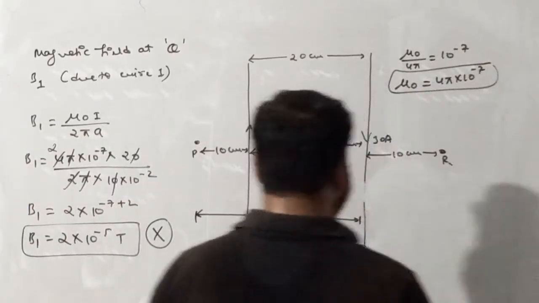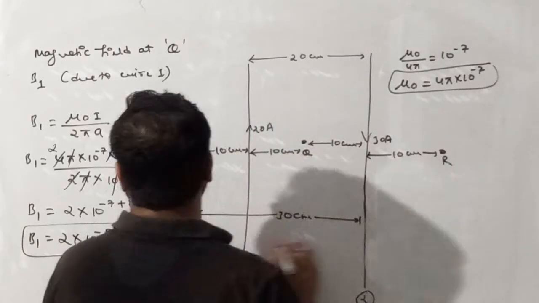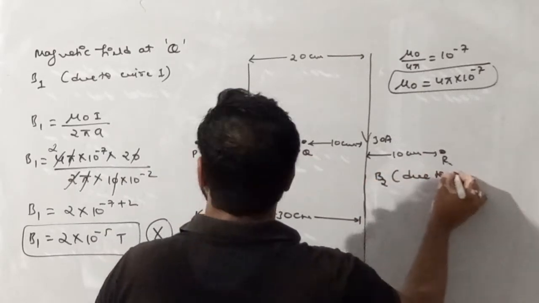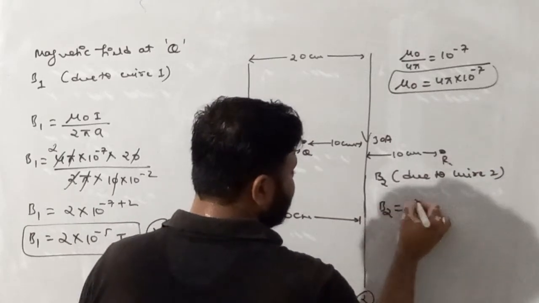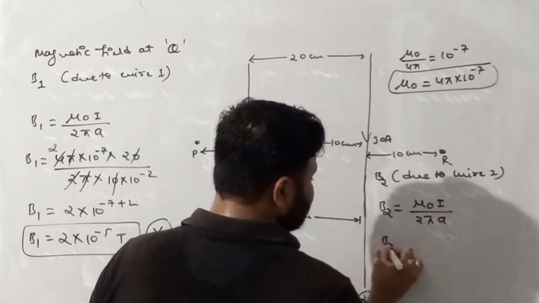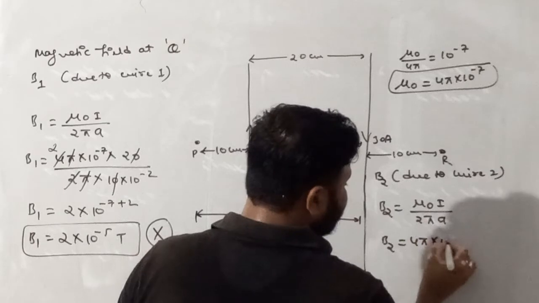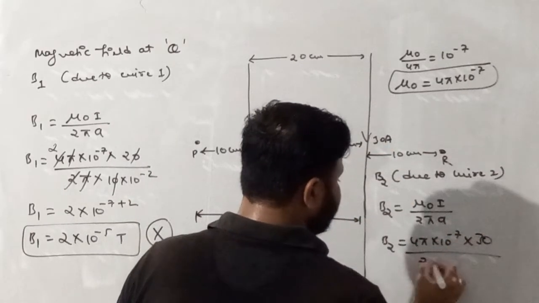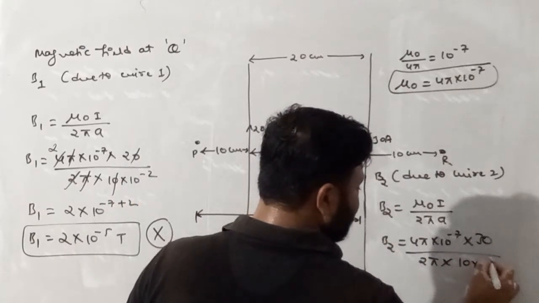Moving forward, now we have to find magnetic field due to the second wire at point Q. So B2 due to wire 2, we can write B2 is equal to mu naught I by 2 pi A. So B2 becomes equal to, the value of mu naught is 4 pi into 10 raised power minus 7 multiplied by current 30 ampere divided by 2 pi into distance, which is 10 centimeter, so 10 into 10 raised power minus 2.